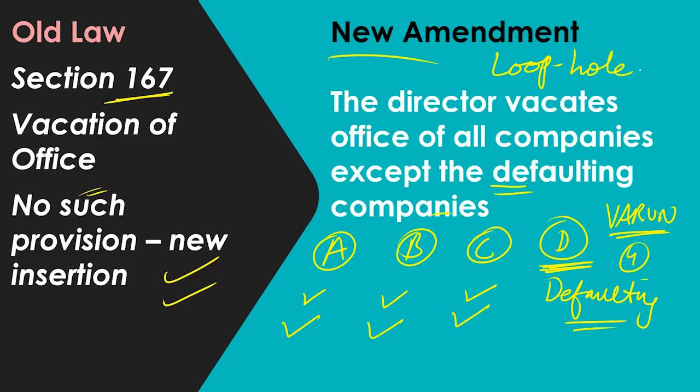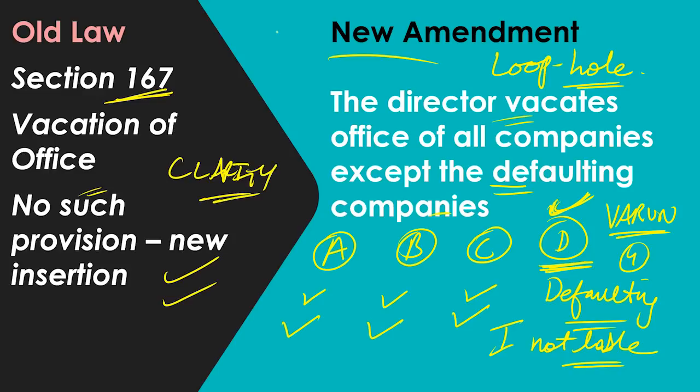So what will happen is he will escape from the law, because if he vacates his office even in the defaulting company, he will say, I am not liable, and he will escape. So that is the reason why section 167 is now giving us very good clarity. The amendment is very welcome.